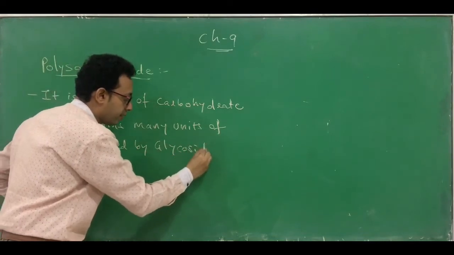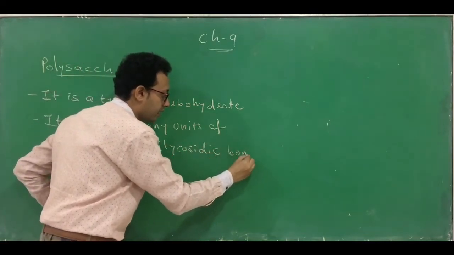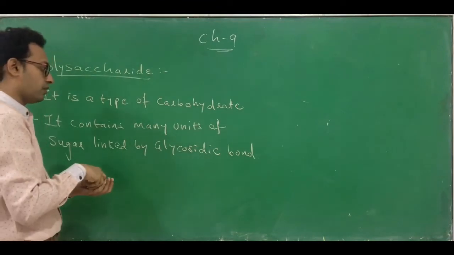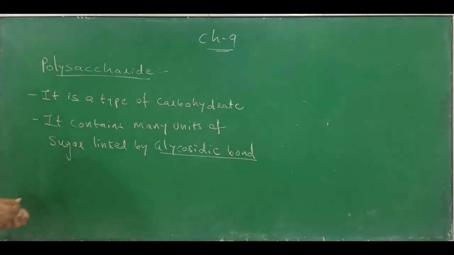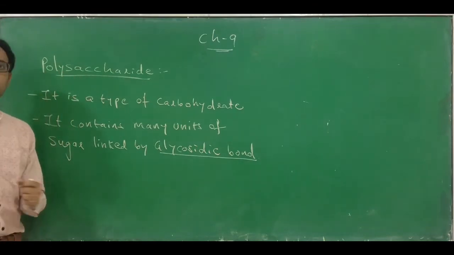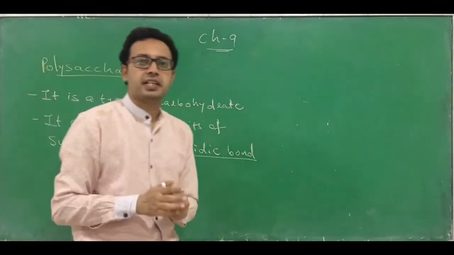Glycosidic bond. Remember, they are connected by a glycosidic bond. So this glycosidic bond connects many units of polysaccharide. You know the basic characteristic of this polysaccharide.